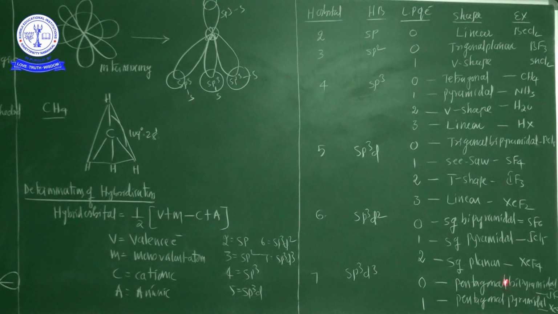It's IF7, the best example. With one lone pair of the electron, pentagonal pyramidal shape. The best example is XeF6. These are the hybridization shapes along with the lone pair of the electron. In my next class, we are going to discuss another concept of chemical bonding. Okay? Good.